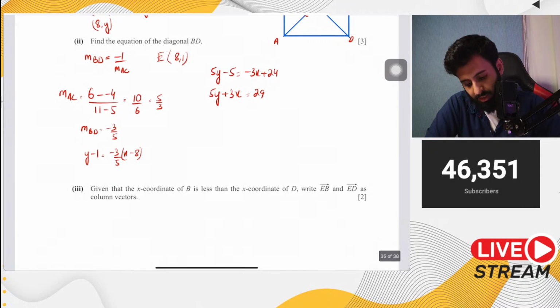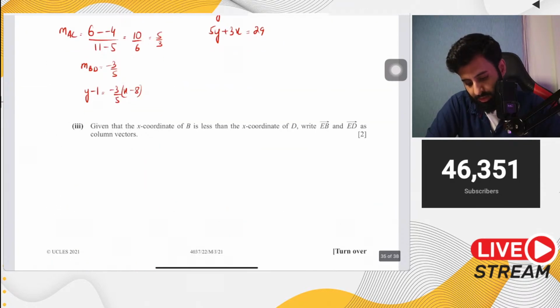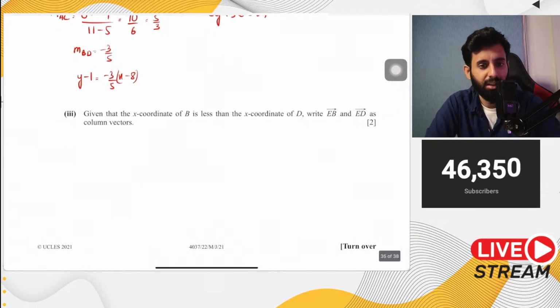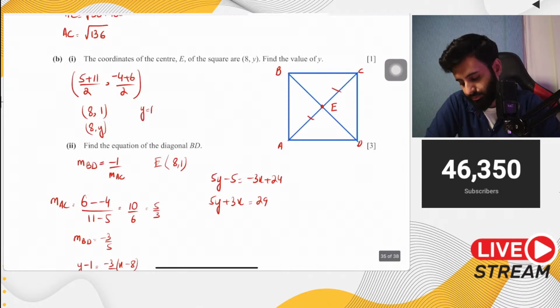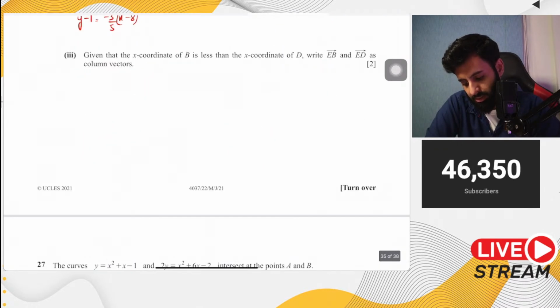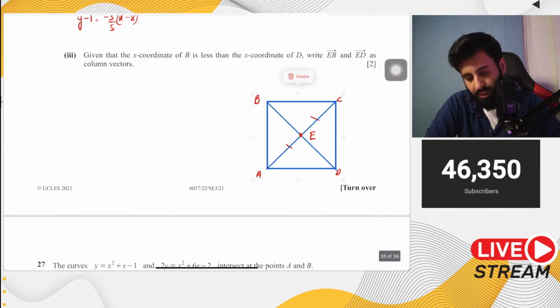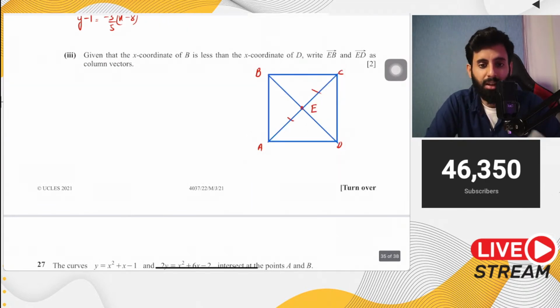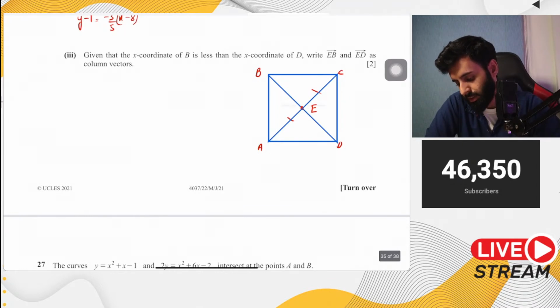Okay, now here's part 3, and I think this is the challenging part of this question. It says given that the x coordinate of B is less than the x coordinate of D. Now why did the question say that? Why did the question feel the need to tell us that the x coordinate of B is less than the x coordinate of D? It told us this because